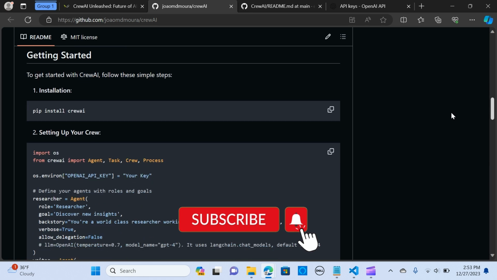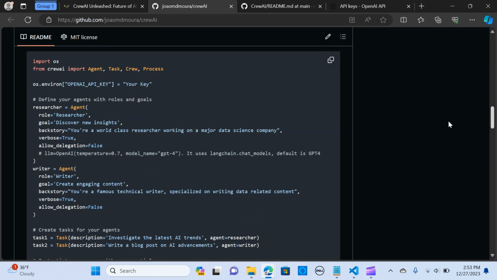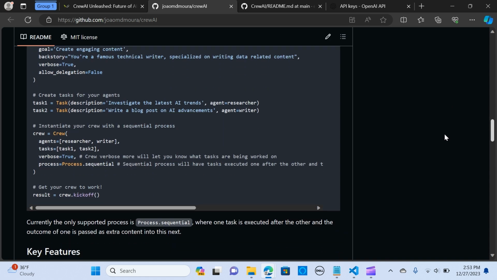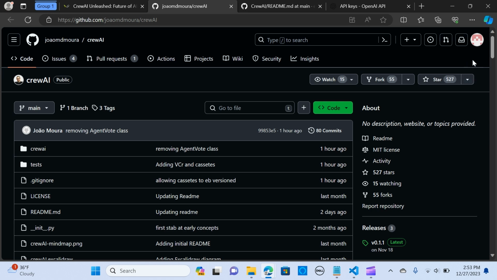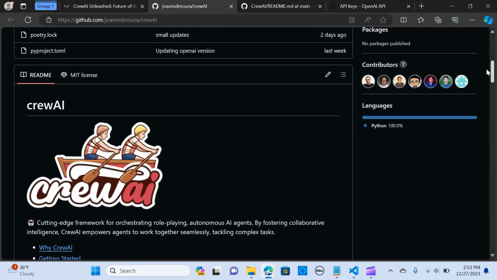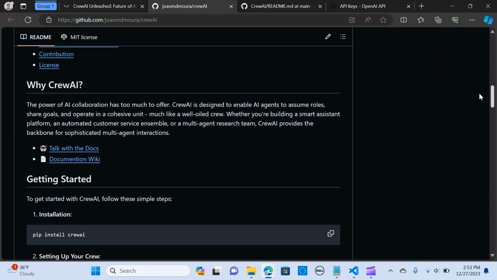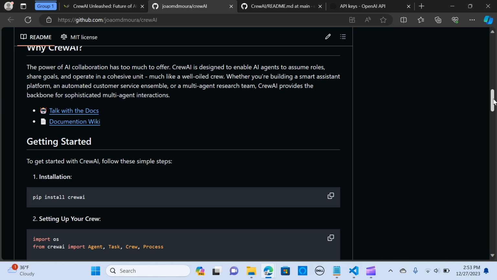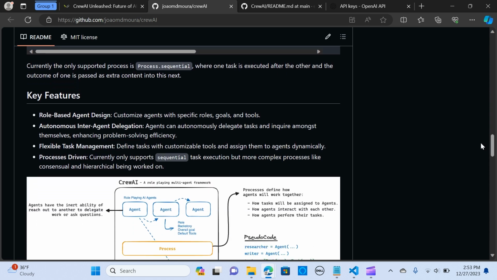So whether you are building a smart assistant platform, an automated customer service ensemble, or a multi-agent research team, CrewAI provides the backbone for sophisticated multi-agent interactions. All right, so here is a link that is going to take you to their docs if you want to chat with their documentation. And before we get started, let me take you through the key features.